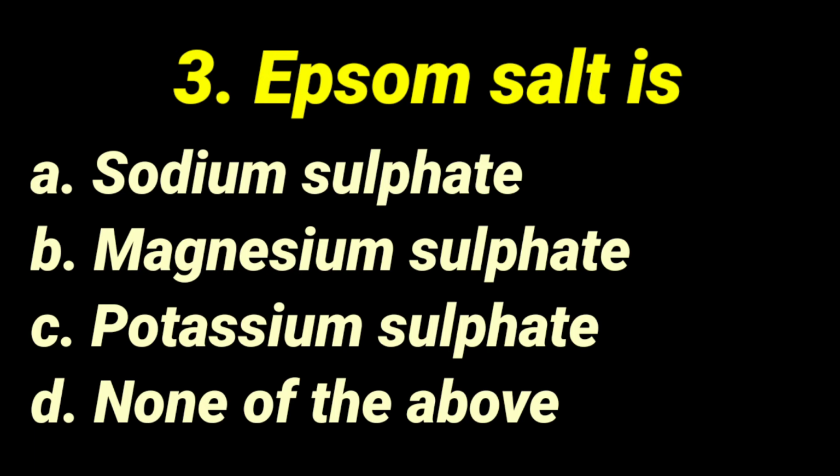Next, the important physical as well as chemical properties should be thoroughly studied in a proper way. That is why we are discussing this. We have to guess the answer for this question. The correct answer for Epsom salt is magnesium sulfate. The second option is the correct answer.